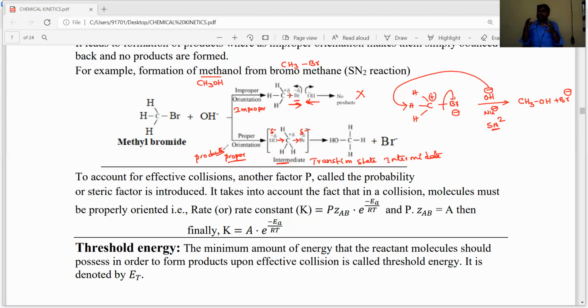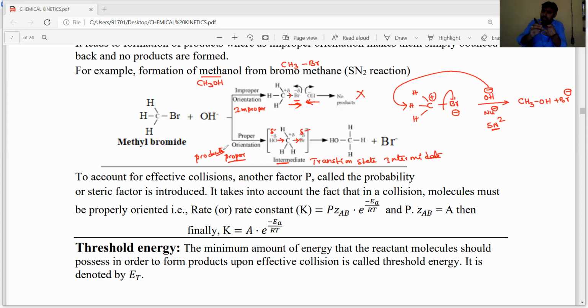In order for effective collisions to form, what are the important factors present? There are three important factors, dear students. One is that the reactant molecules need to achieve the activation energy. How do the reactant molecules get activation energy?